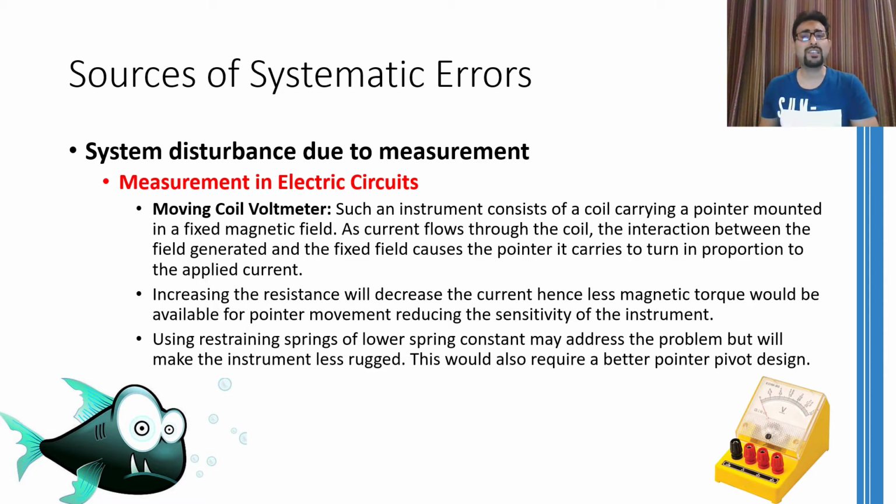But using restraining springs of lower spring constant will require us to design the overall voltmeter quite carefully. So what we wanted was to increase the internal resistance of the voltmeter, but we ended up generating other problems.